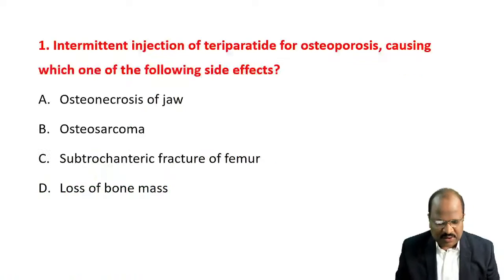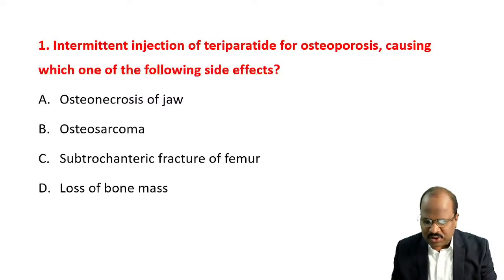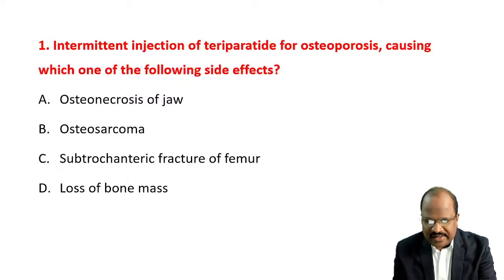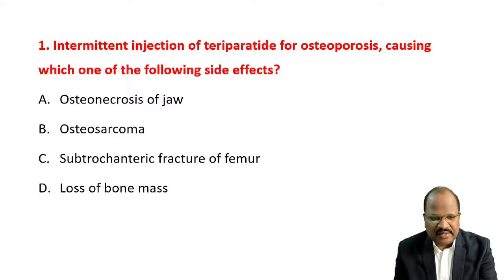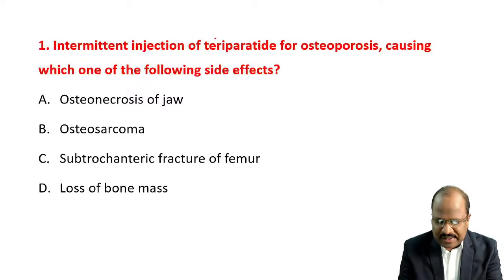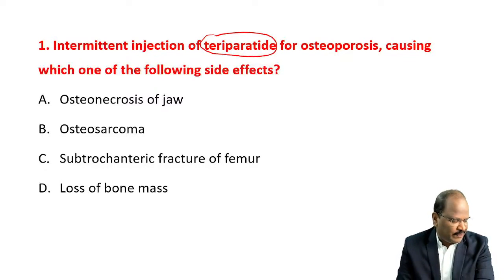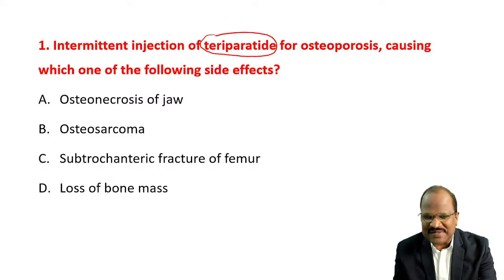We start the session. To start, first question: intermittent injection of teriparatide for osteoporosis causes which of the following side effects? If you find any option missing or any incorrect option, please tell me. I will correct it and modify it, and then we will upload a very good video for you. Okay, moderate. Okay, mild only. I think pharmacology was easy in this session.